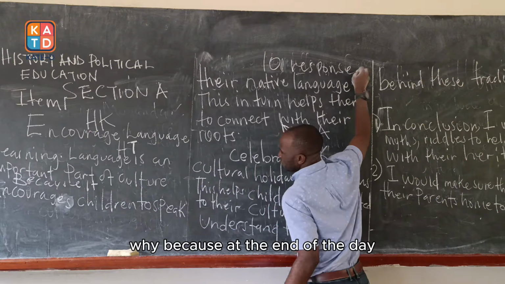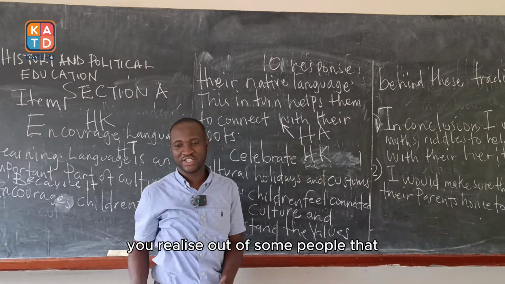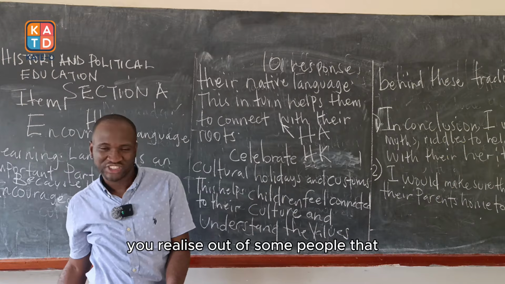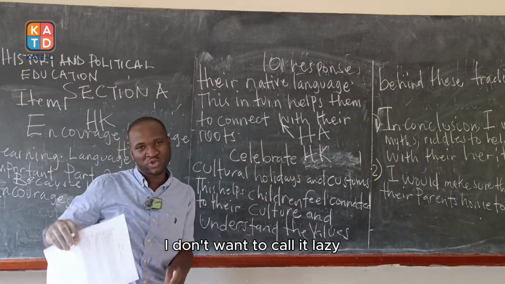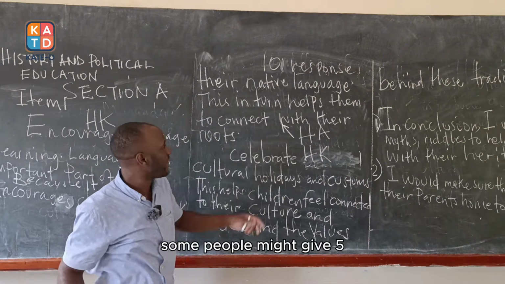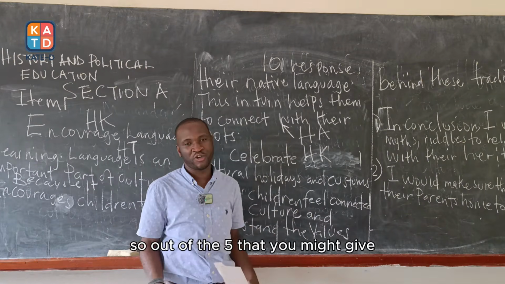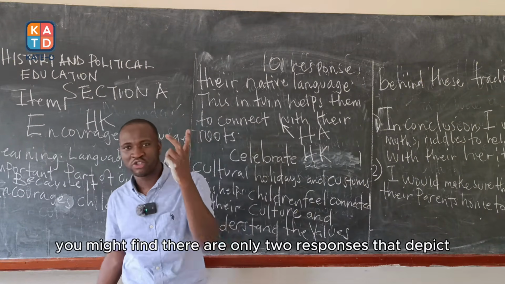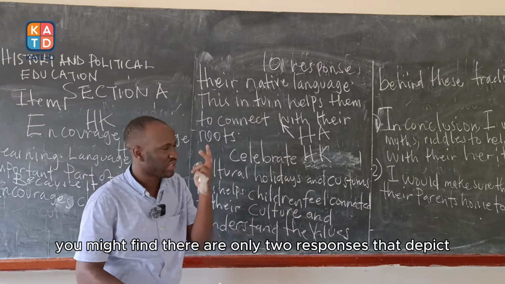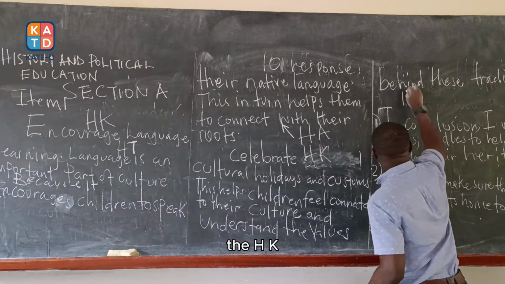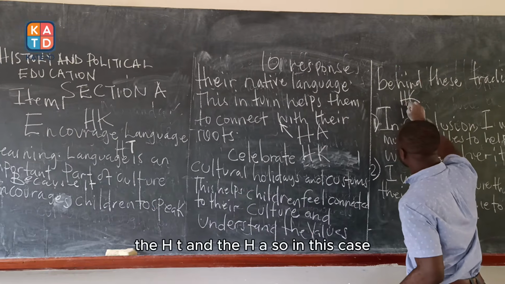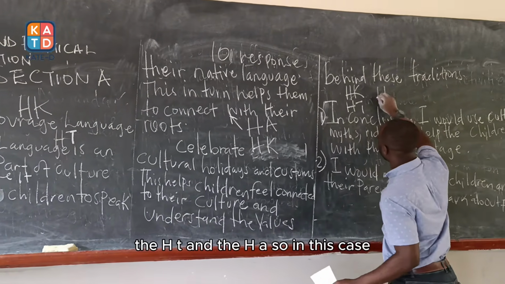Why? Because at the end of the day, some people, I don't want to call it lazy, might give 5. Out of the 5 that you might give, you might find there are only 2 responses that depict the HK, the HT, and the HA.